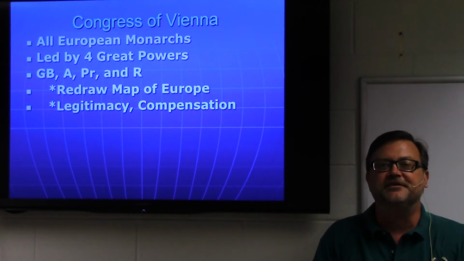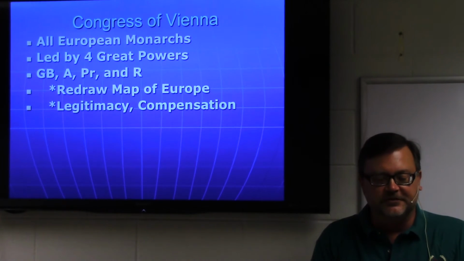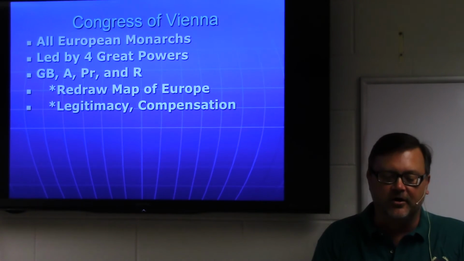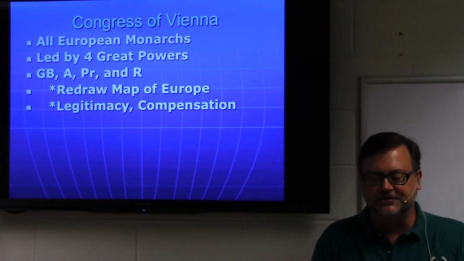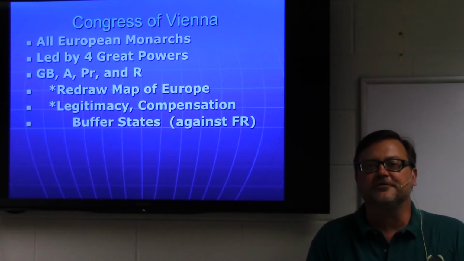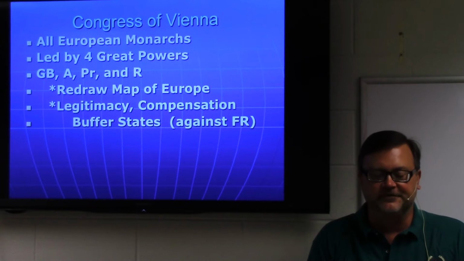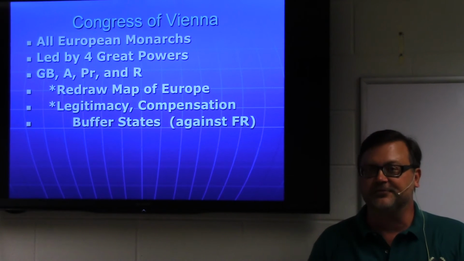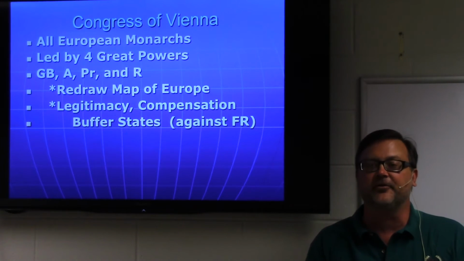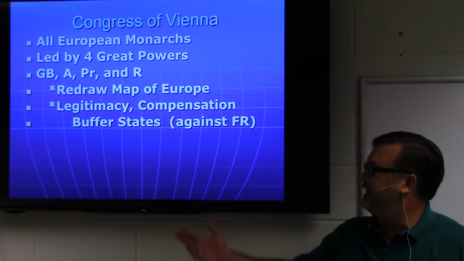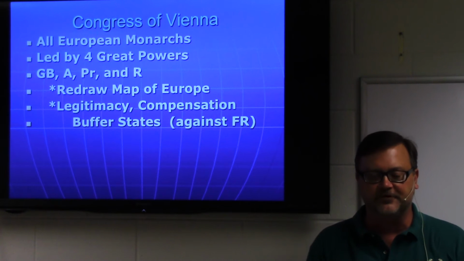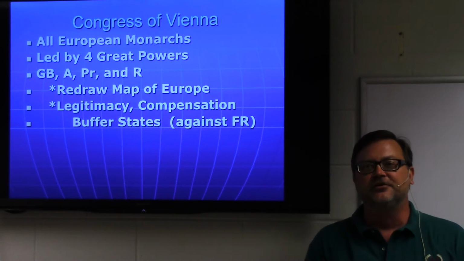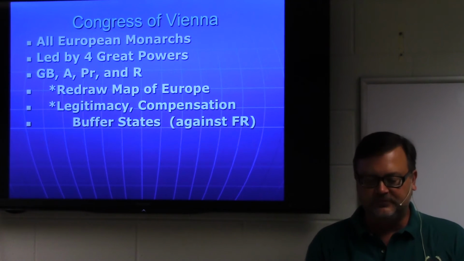Some of the rulers have been placed by Napoleon. They'll have to go. So some people are legitimate, some aren't. The victors, obviously themselves, deserve some compensation. And they'll start setting up also some new states. They're called buffer states. The idea is that France was a danger under Napoleon, but that another man like Napoleon could rise up. And so they'll try to build some buffer states against France, try to surround France with some smaller states to be a buffer, maybe try to contain France.